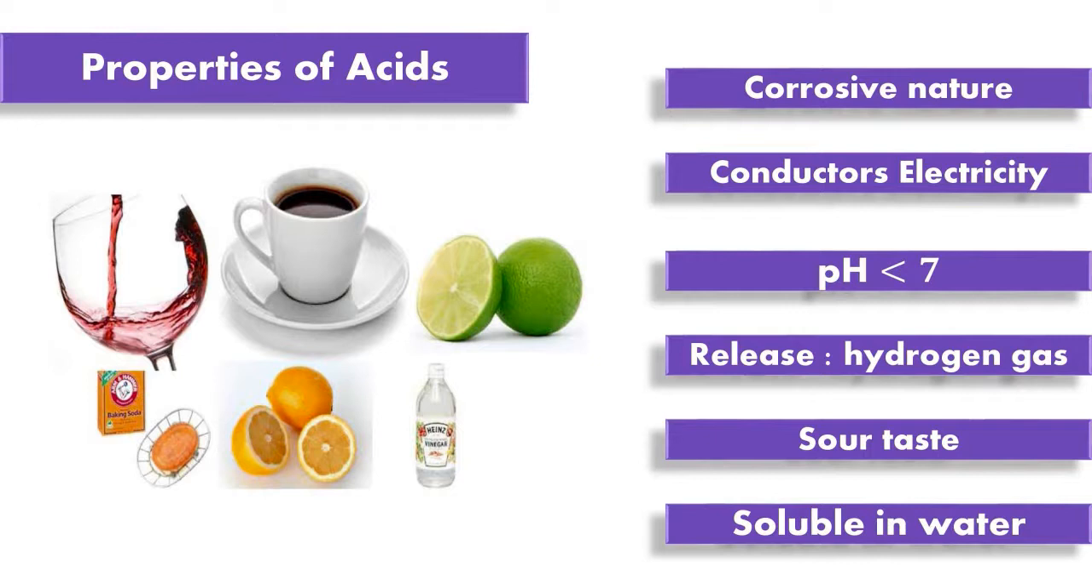Properties of acid. Acids are corrosive in nature and they are good conductors of electricity, and their pH values are always less than 7. When reacted with metal, the substance produces hydrogen gas. Acids are sour tasting substances and also acids are soluble in water. For example, sulfuric acid, hydrochloric acid, acetic acid, etc.